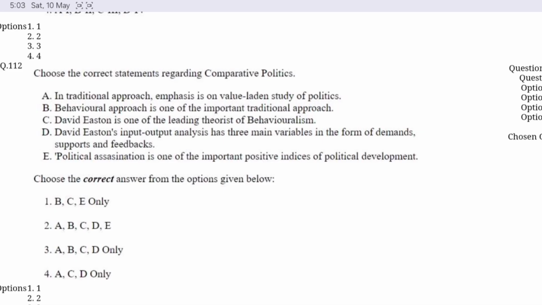Question number 112. Choose the correct statement regarding the comparative politics from the code given below. Option D is correct here. A, C and D. In traditional approach, emphasis is on value-laden study of politics. David Easton is one of the leading theorists of behavioralism, and David Easton's input-output analysis has three main variables in the form of demand, support and feedback.